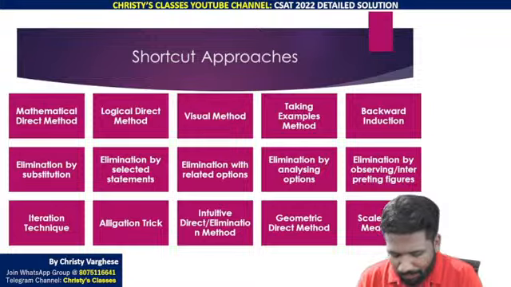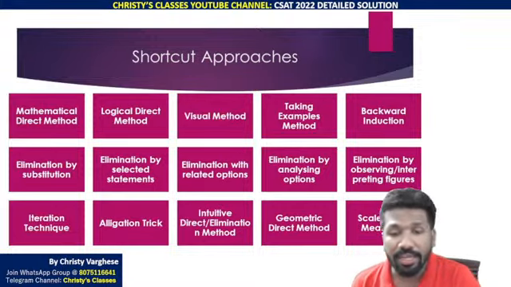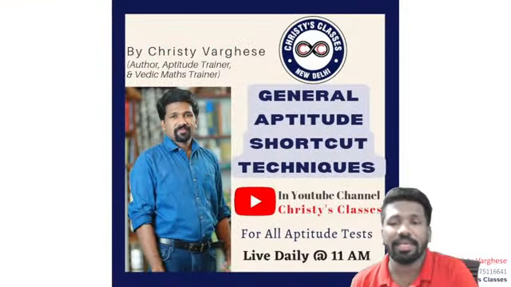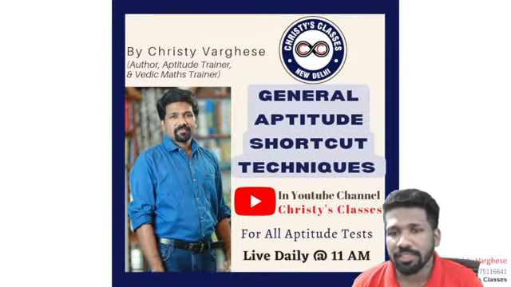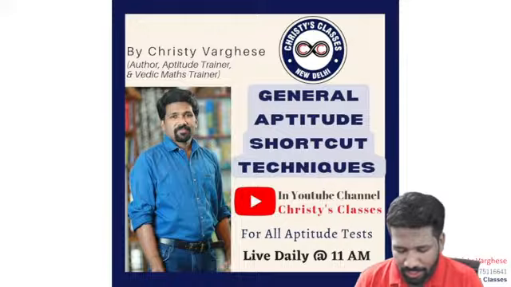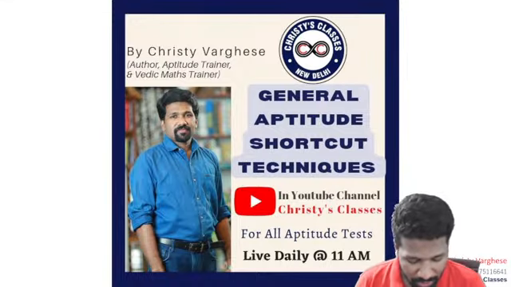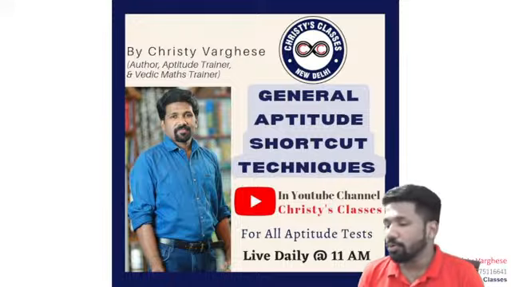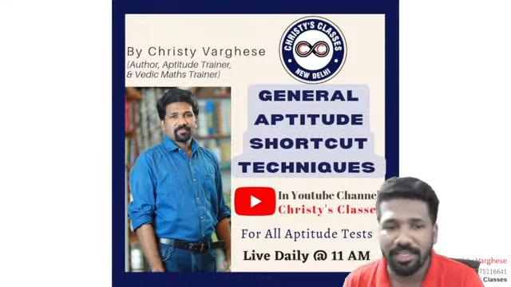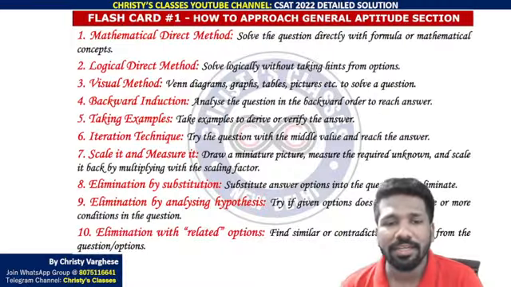There are at least 15 shortcut approaches. I have taken detailed lectures on that. In this channel itself, you can see the General Aptitude Shortcut Technique series. 3 sessions I have already taken. You can check out that link. Those of you who missed that session, I will recommend that you please go through it. You will get more ideas on how to do General Aptitude questions faster, that is, the quantitative aptitude and reasoning sections.